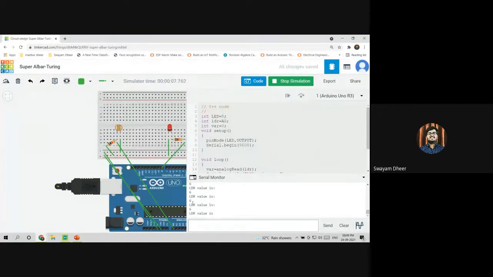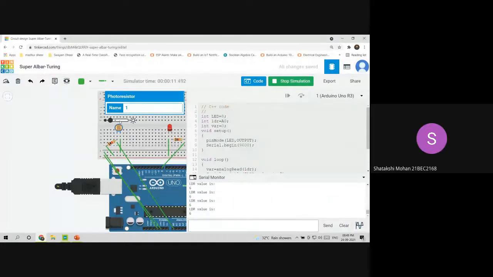But I'm getting 0 as a value. Yeah, it is possible. If you click on the photoresistor, you can vary the photoresistor value from here, the input brightness. Mine is 1023. Now you just vary the value. Now you see the LDR value is 439, right? Once the LDR value is 439, the LED is switched on. This means that there is not enough lighting in the room.